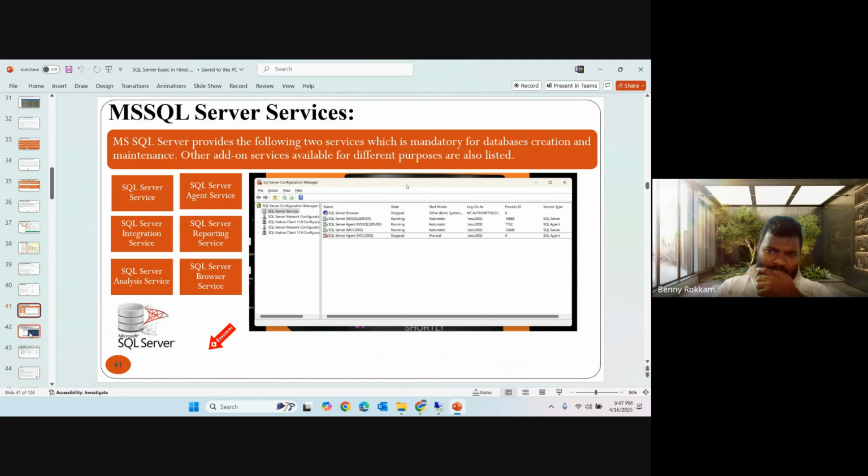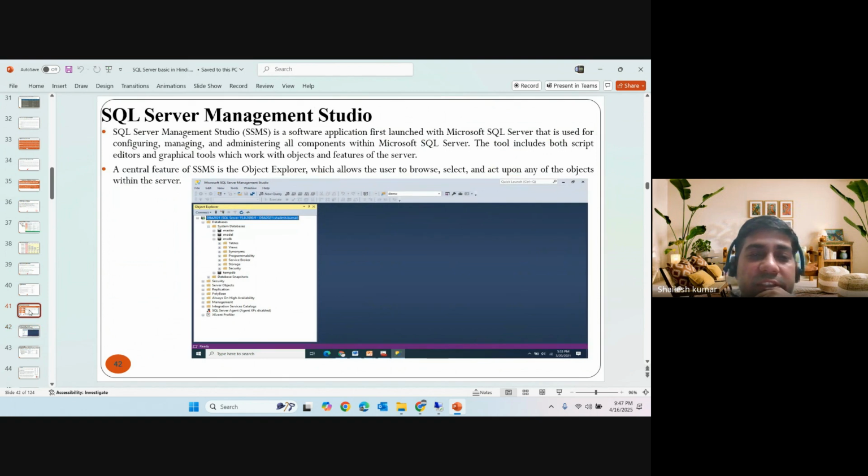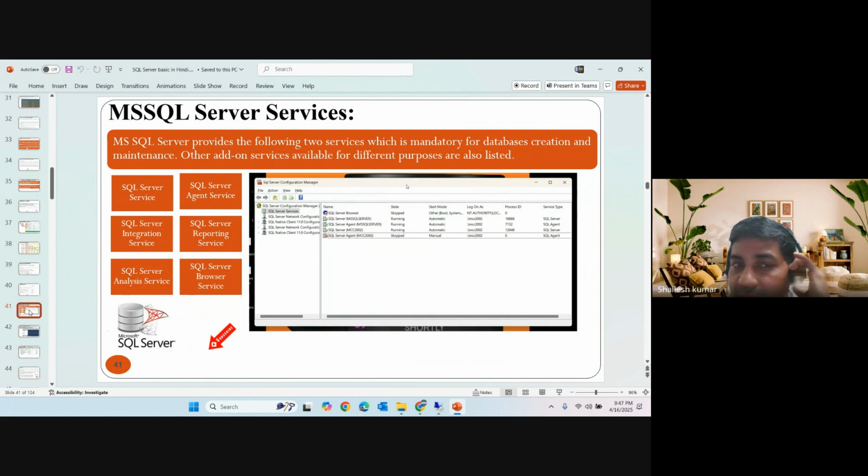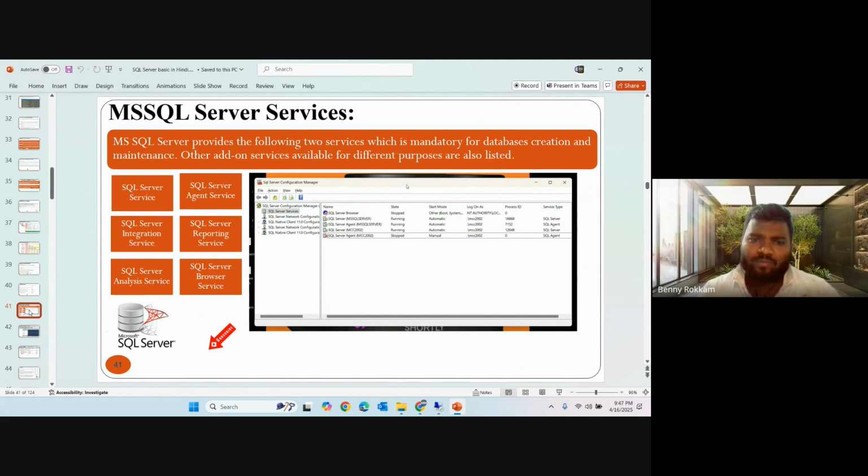Reporting services is simply SSRS, SQL Server Reporting Services, right? Analysis services is SSAS, and integration services is SSIS, I guess.